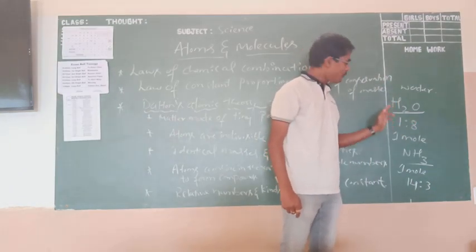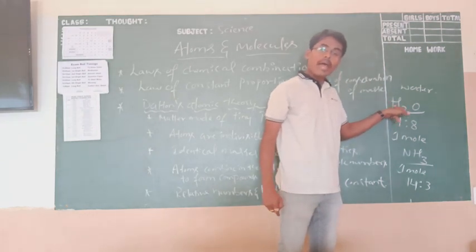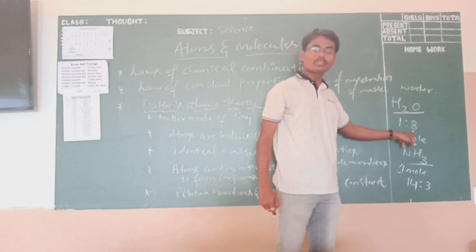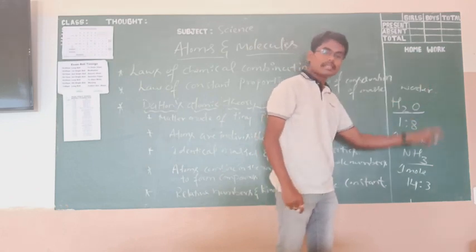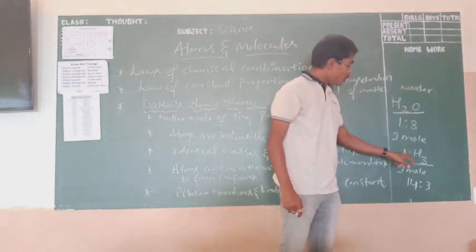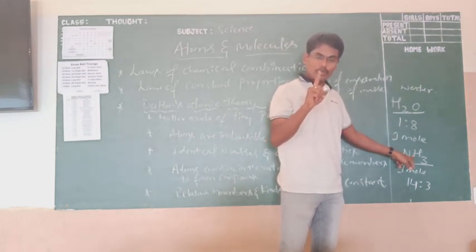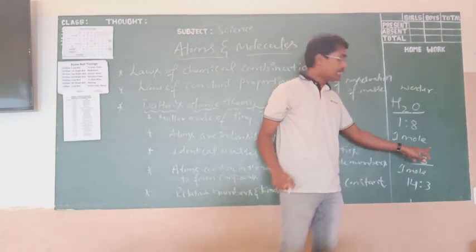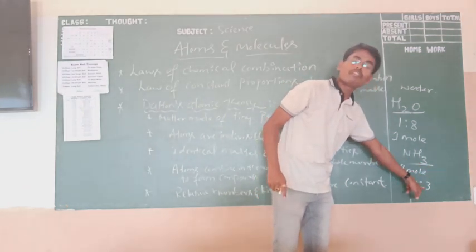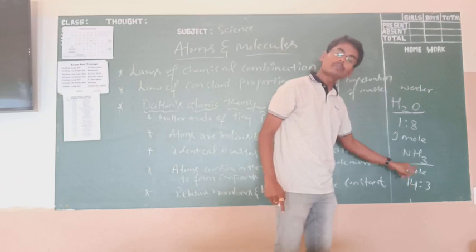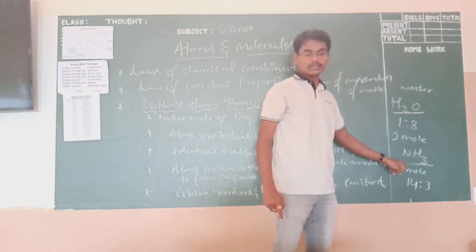1 gram of hydrogen reacts with 8 grams of oxygen to produce the water molecule. Again the same thing here: to produce 1 mole of ammonia, 3 grams of hydrogen should react with 14 grams of nitrogen.